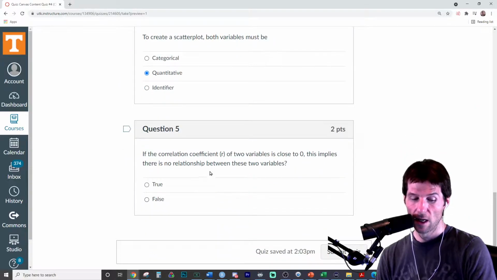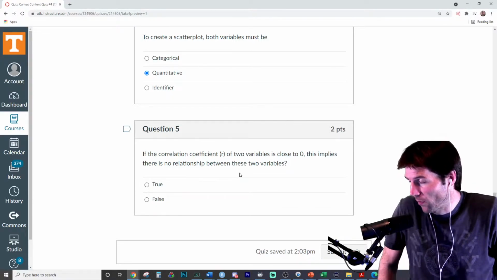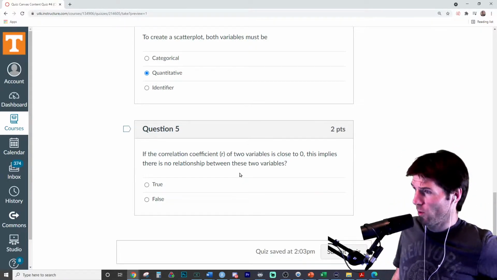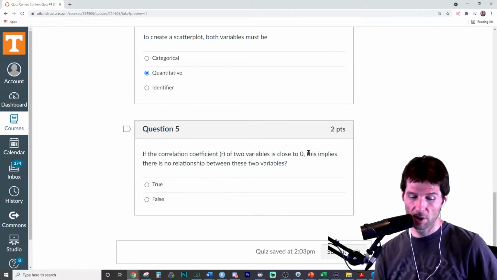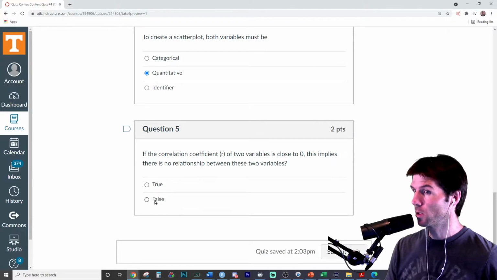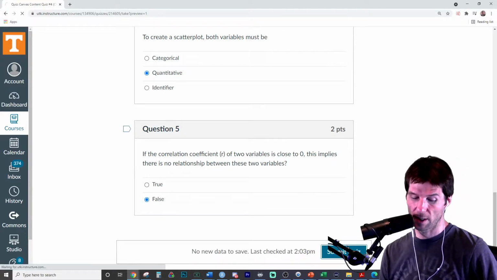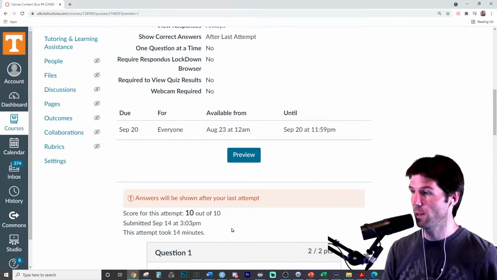Those are the conditions. If the correlation of two variables is close to 0, this implies that no relationship exists between these two variables. This is a trick question again. It implies there's no linear relationship. Another double trick question we got right here. If the correlation is close to 0, this implies there's no linear relationship. So this is a false statement. Unless I've been tricked, we should do well, and we should get that 10 out of 10. 10 out of 10, we got it.